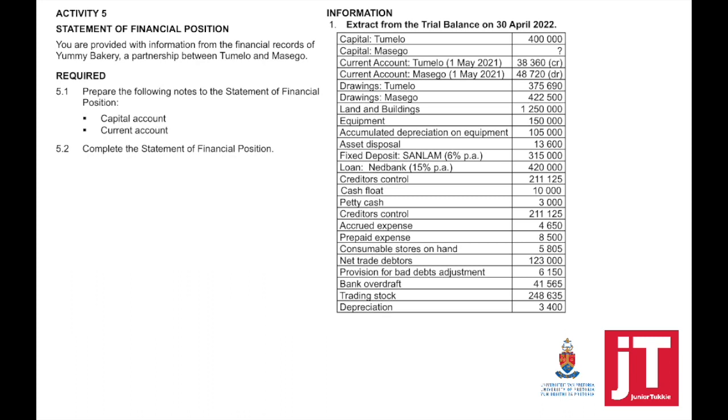Now, when completing this, we always start with the figures from the pre-adjustment trial balance. Remember, this must appear in your financial statements. You cannot just leave it out if there were no adjustments to any of these figures. Your step number 1 is show where this is supposed to go.